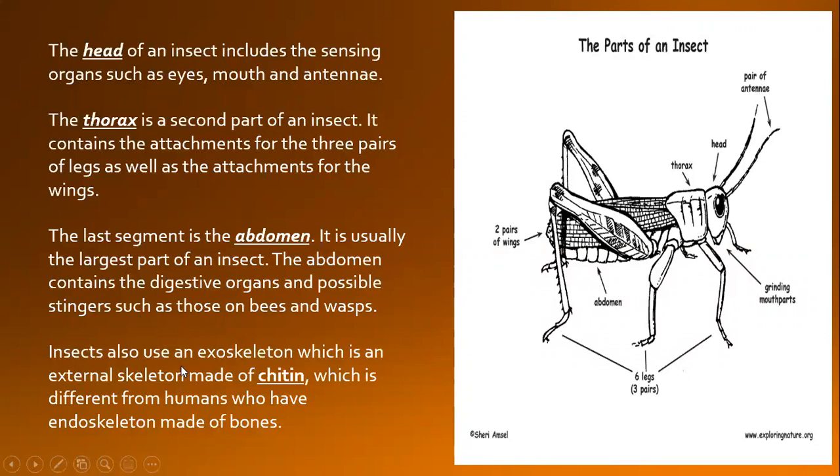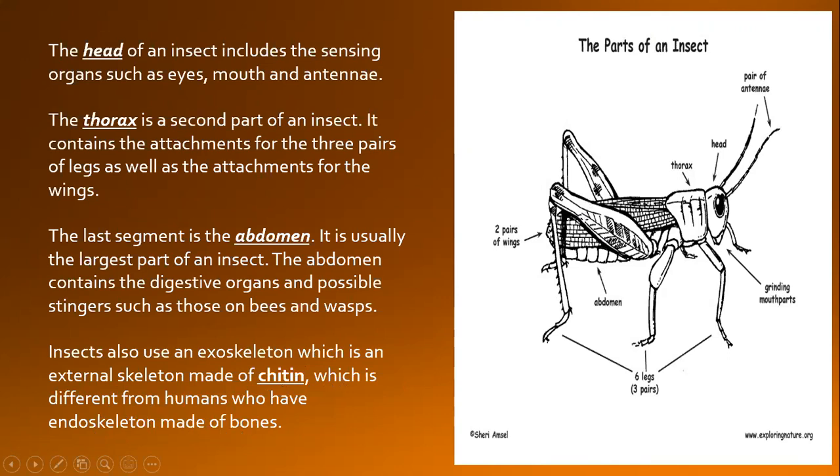Insects also use an exoskeleton. Just concentrate on this word, exoskeleton, which is an external skeleton. I will show you the picture of a skeleton again, then you will understand. It is made of chitin, what we call chitin. It's a protective layer over all the insects to give them a shape. It is different from humans, who have an endoskeleton made of bones.